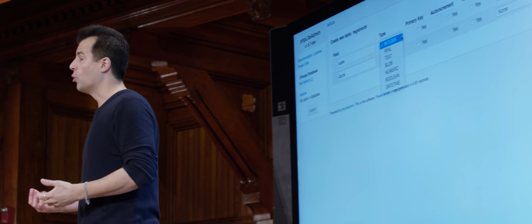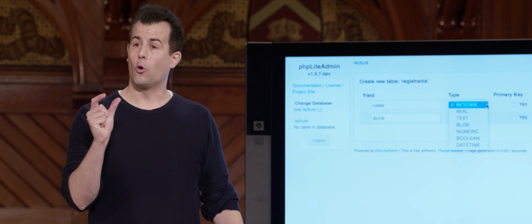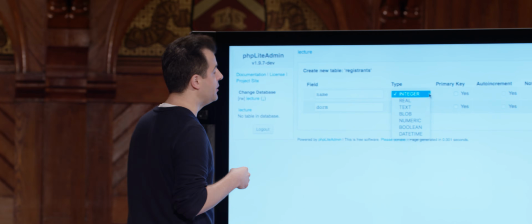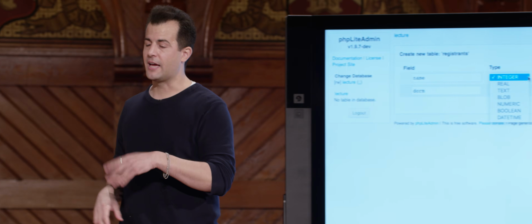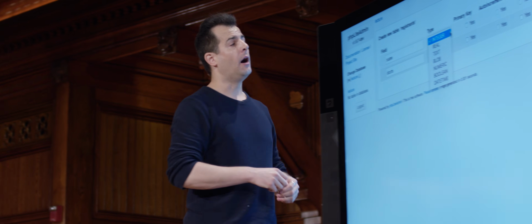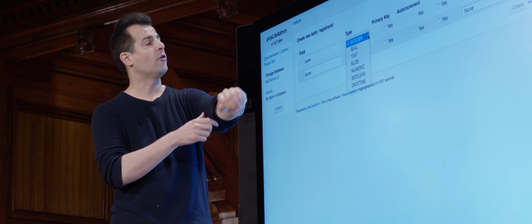Boolean is just going to be a 0 or 1, but that's really just a convenience. It's actually still going to use a full byte or 8 bits just to store a 0 or a 1, really just an integer. And then date time, which underneath the hood can use any number of formats, whether it's text or integers or reals, I'll defer to the documentation. But that's going to allow me to, in a standard way, store things like dates and times so that we can actually record when stuff is happening, when someone registered for freshman intramural sports, and even do useful arithmetic operations on dates and times.